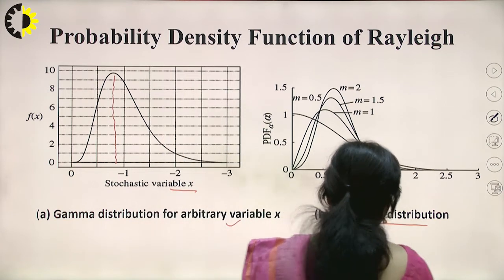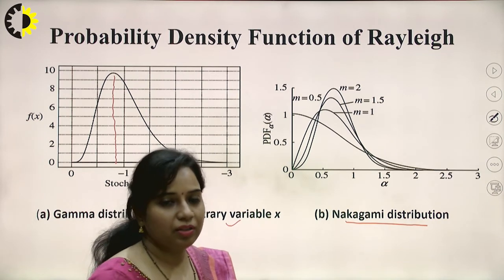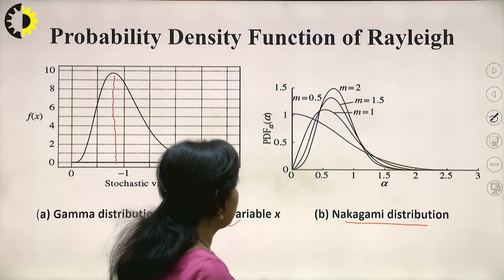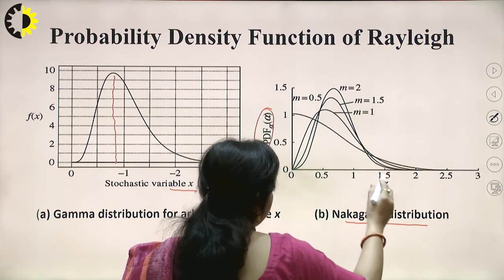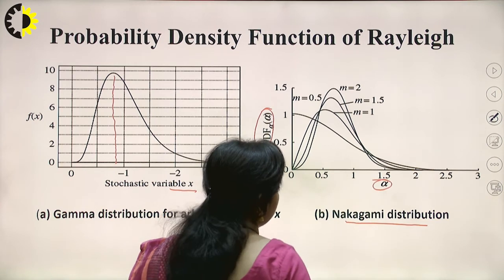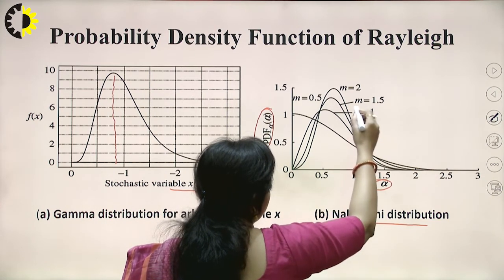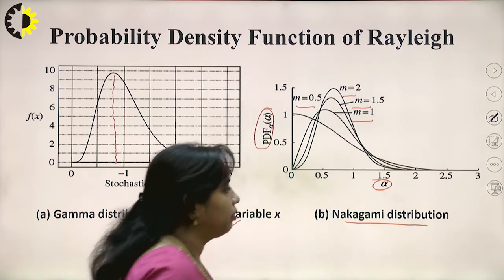This is the Nakagami distribution. In my previous lecture I discussed different path loss models. One of the models is the Nakagami model. In this Nakagami model, you can see over here a PDF which is drawn. The PDF of alpha is drawn versus alpha, and its value varies for m equals 1, 1.5, 2 and 0.5. So this is all with the variable m.